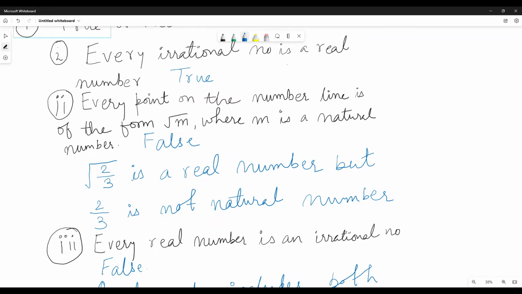So there are an infinite number of points on a number line. It is not necessary that all the numbers can be written in the form of root m, where m is a natural number. It's not true, because root 2 by 3 is a real number, but 2 by 3 is not a natural number. Likewise, there can be many more such points where root m and m is not a natural number, like root 5 by 7.